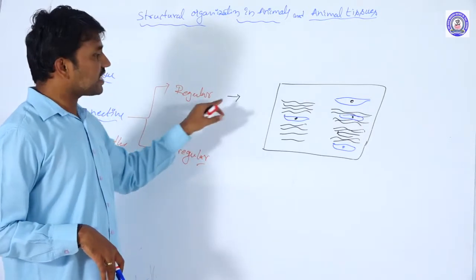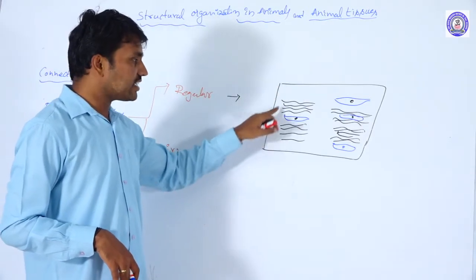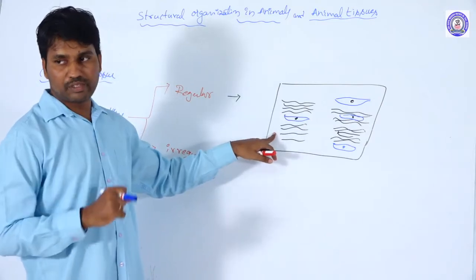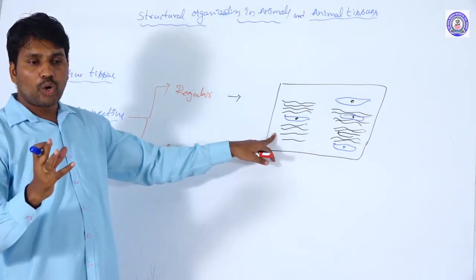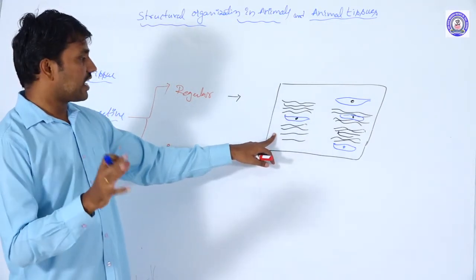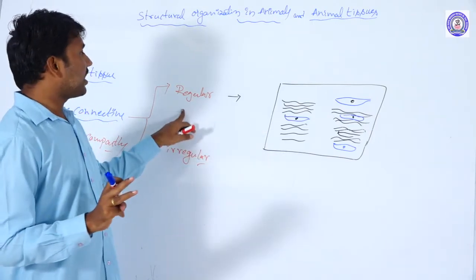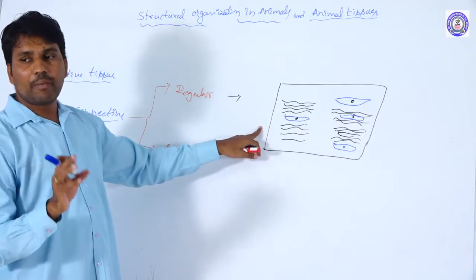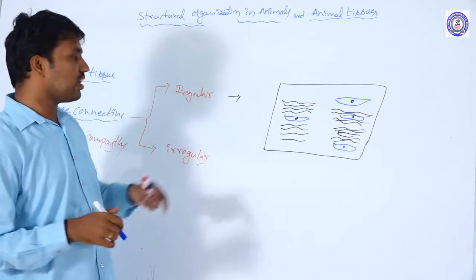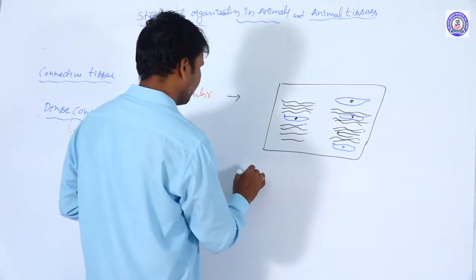Based on the matrix and its fibers, regular dense connective tissue is again of two types. One is the yellow fibrous dense connective tissue, and the other is the white fibrous dense connective tissue. First one, white fibrous dense connective tissue.